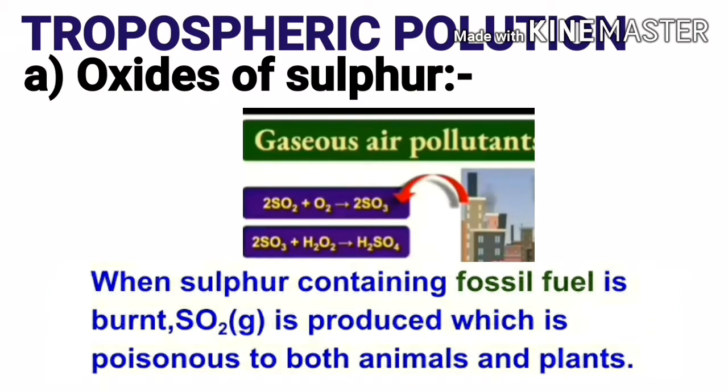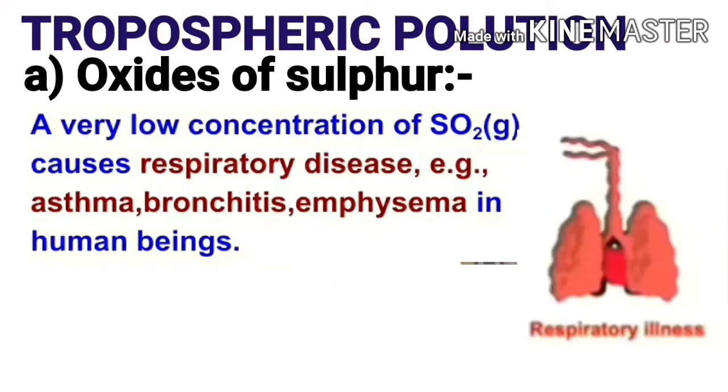Next is oxides of sulfur. So oxides of sulfur are gaseous air pollutants. When sulfur containing fossil fuel is burnt, sulfur dioxide gas is produced, which is poisonous to both animals and plants.